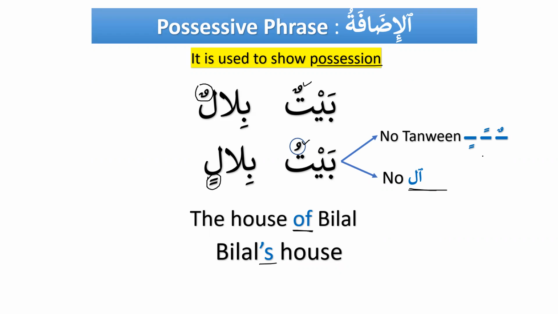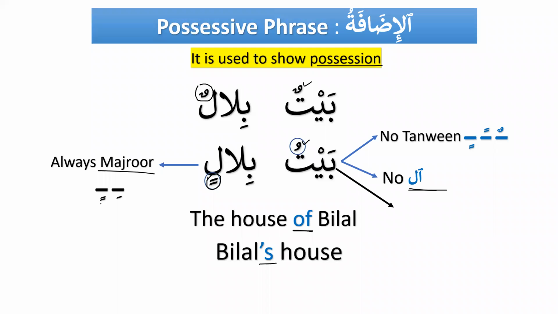Please note it down that the first part of the idafa construction does not take tanween and does not take al. And the second part of the idafa construction is always majroor. It is always what? Majroor. That means either it has kasrah or it has kasratan.